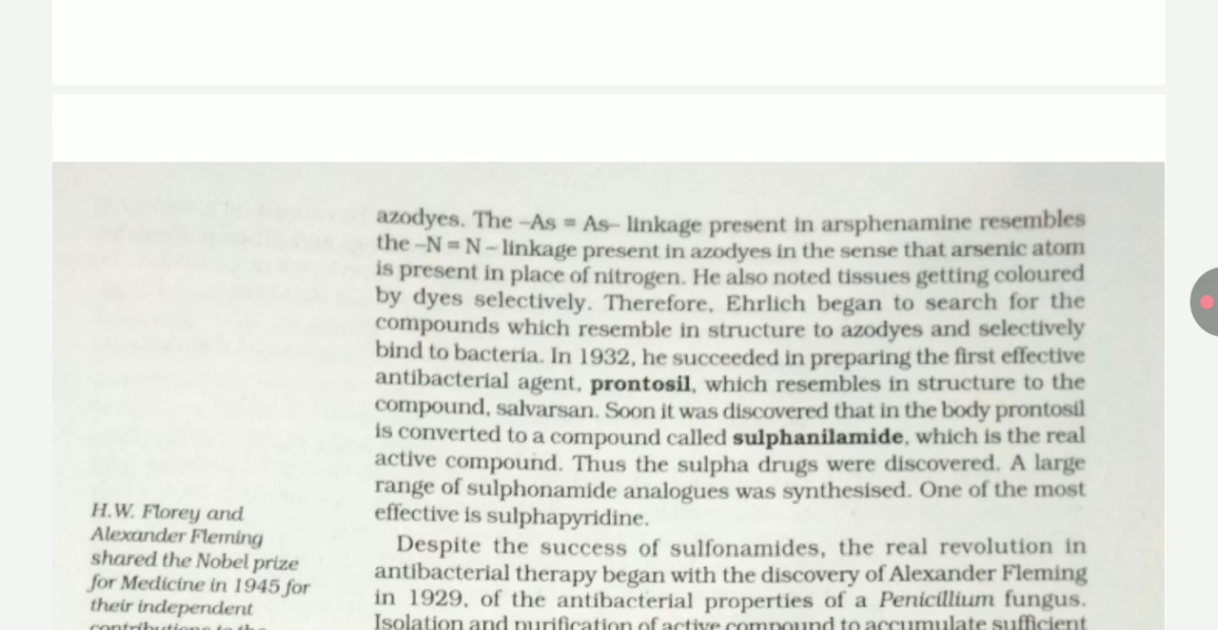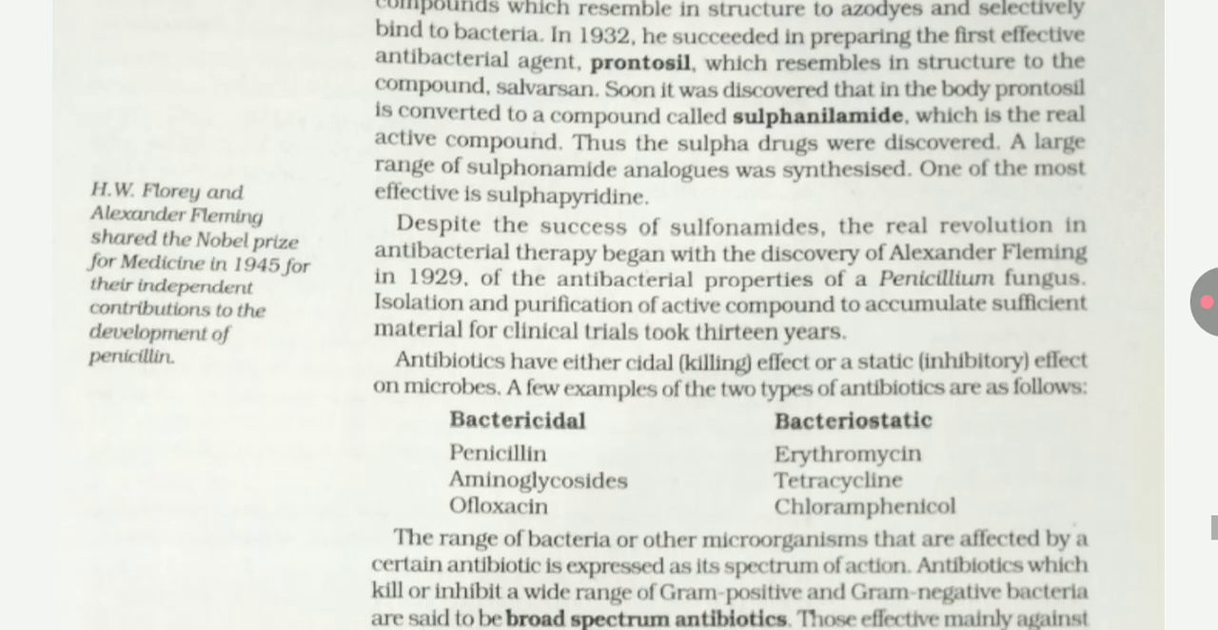In 1932, he succeeded in preparing the first effective antibacterial agent, prontosil, which resembles in structure the compound salvarsan. Soon it was discovered that in the body, prontosil is converted to a compound called sulfonamide, which is the real active compound. The sulfa drug was discovered. A small range of sulfonamide analogues was synthesized. One of the most effective is sulfapyridine.